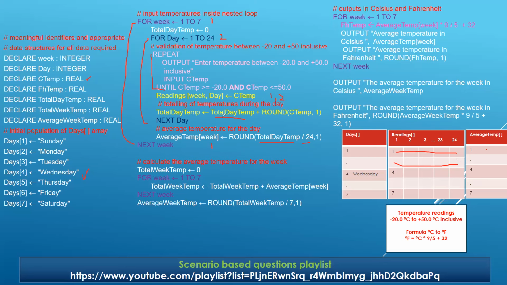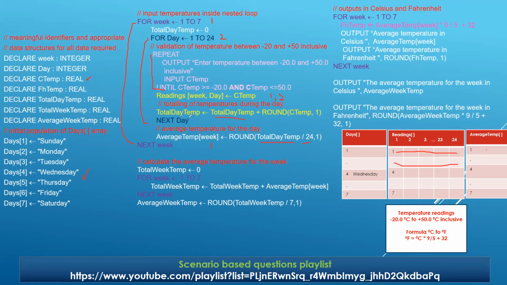Again, the same process of total day temp. And this is where you can see total day temp, if it was not initialized, that would have been a big disaster. That's why do not forget to put it here. Okay. Now, total day temp will be again computed repeatedly.